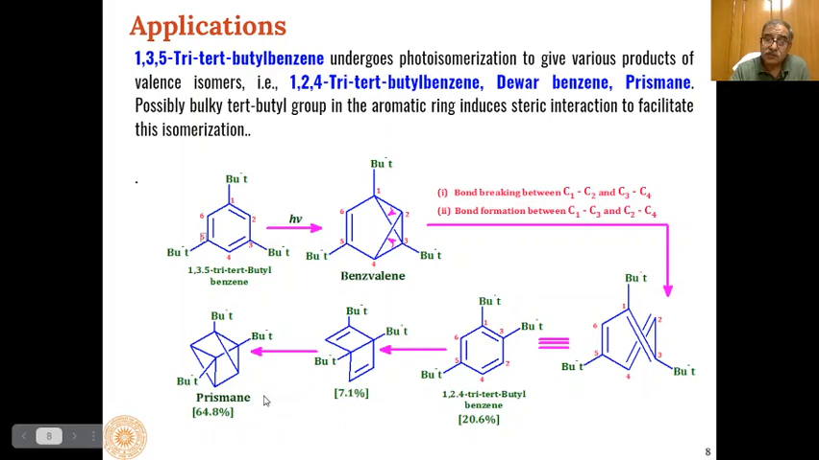So this is the major product formed, whereas these two products are formed through 1,2,4-tri-tert-butylbenzene. So in actuality, the major product formed is this one, but because this is converted into these two products, the percentage of this becomes only 20.6%.